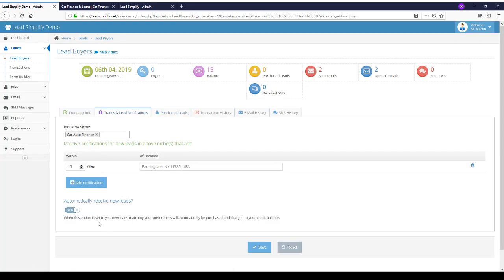These guys are set to automatically purchase new leads. So if we submit a lead to the system that matches their preferences, which would be a lead submitted to this industry within 50 miles of this location, then this person would actually automatically purchase this lead. We can see a couple of other stats here with regards to this particular lead buyer.